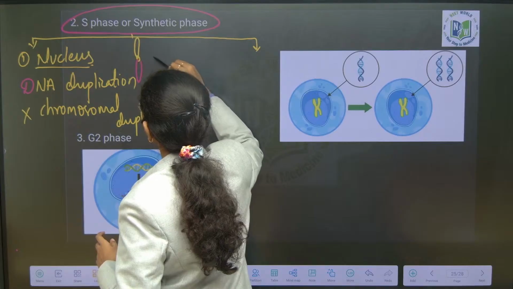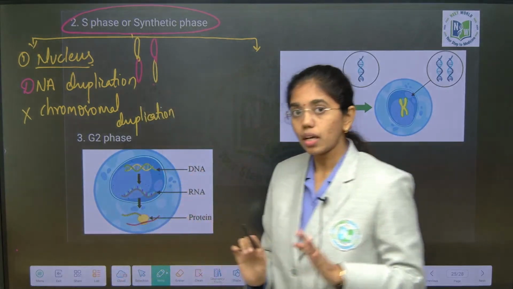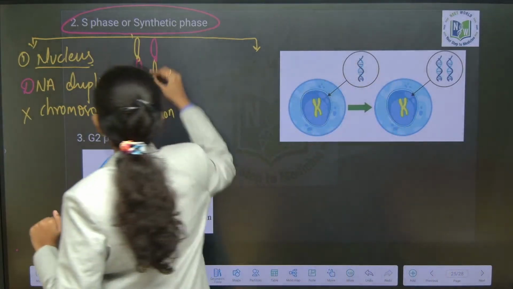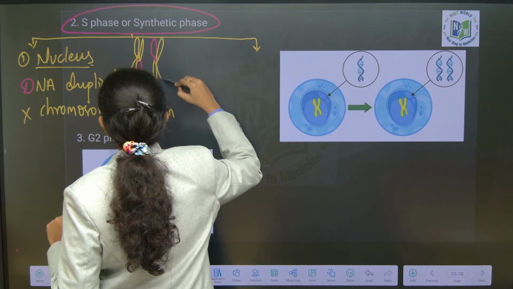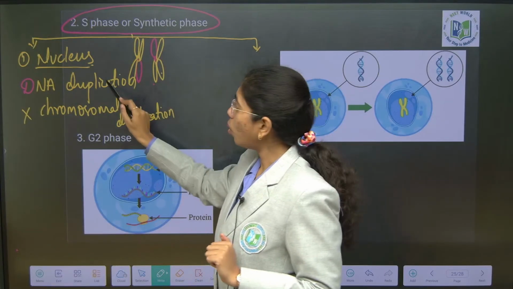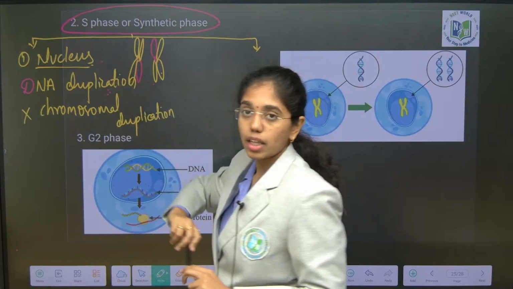Let us suppose this is one chromosome. Two chromosomes are present before the S phase, in G1 phase. Now after duplication also it will be 2 itself. There will be no chromosomal duplication, 2 chromosomes itself. Only DNA or the genetic material will get duplicated. This is inside the nucleus.